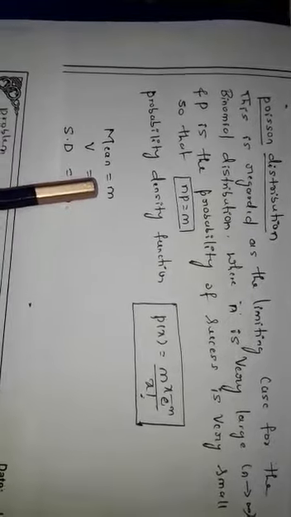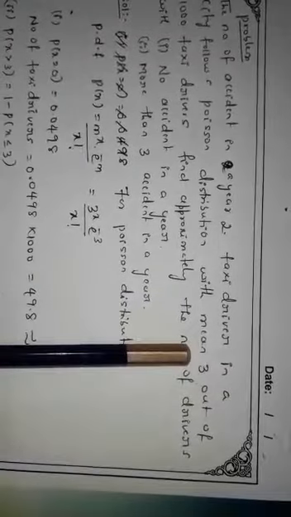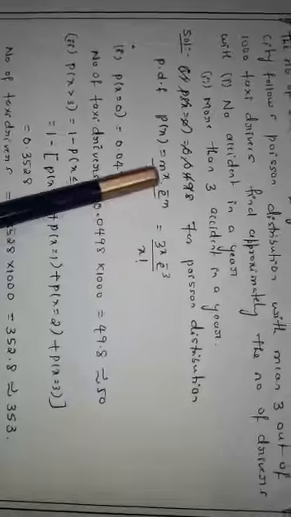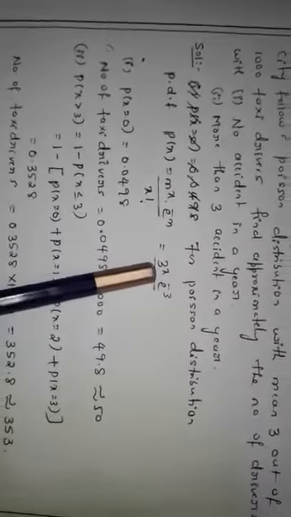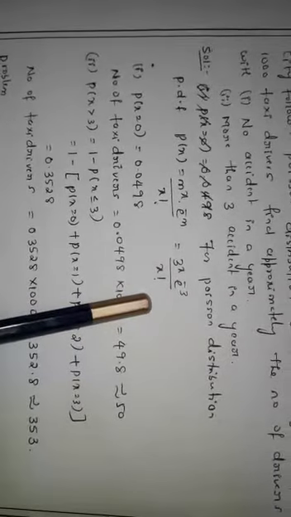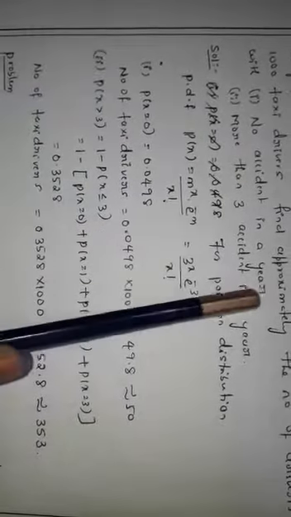Here they have given in the problem the mean is 3, so the value of m will be 3. Substitute the value of m as 3, so you are going to get 3 power of x into e power of minus 3 the whole divided by x factorial.